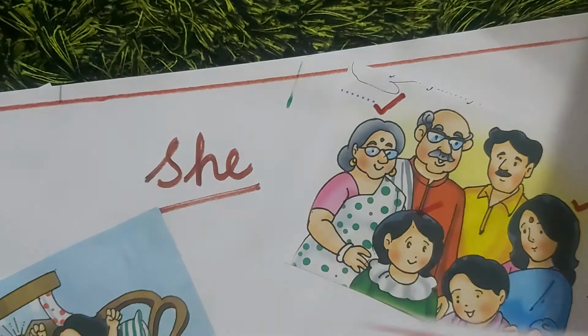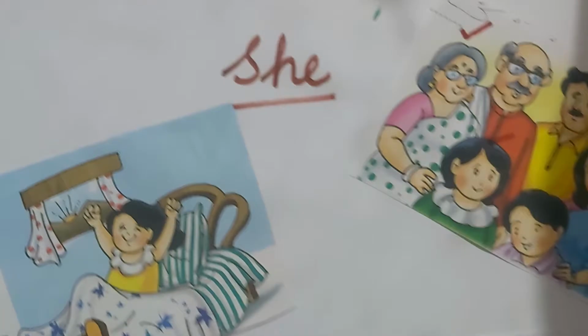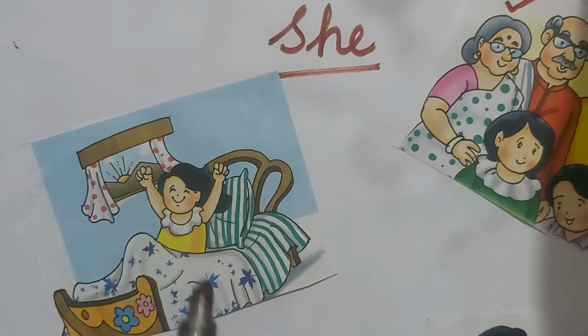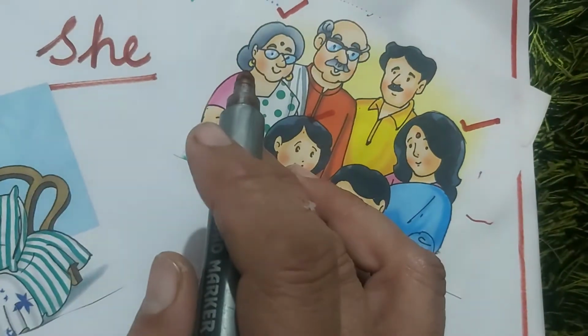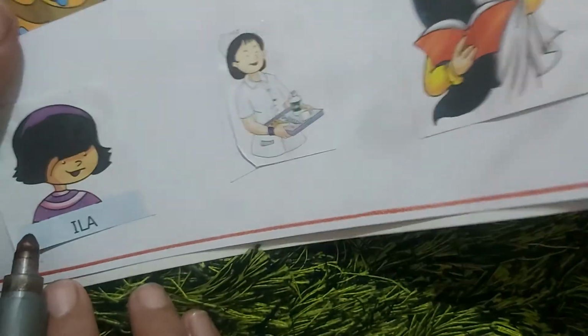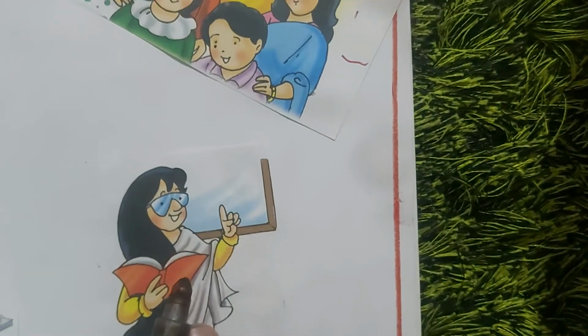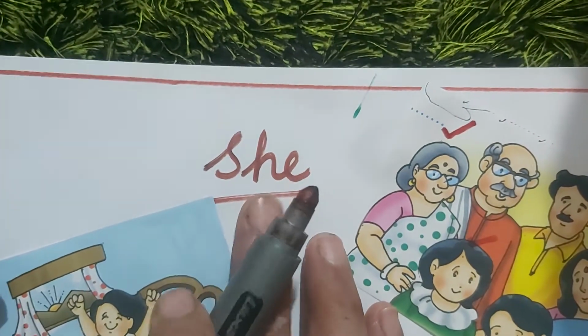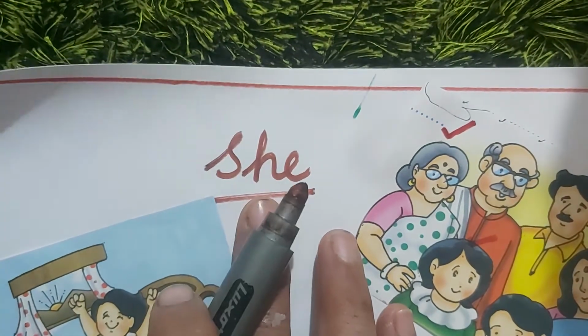And next is she. She is used for feminine gender. She is used for females. Girl, grandmother, mother, sister, friend Ela, nurse, teacher, ma'am. Okay, we use she for female, we use she for feminine gender.